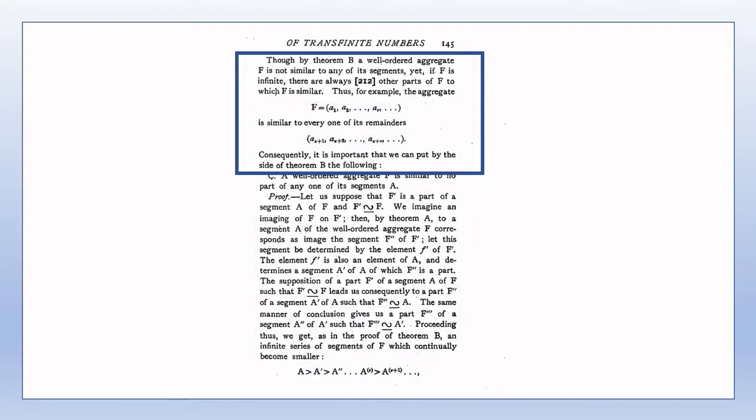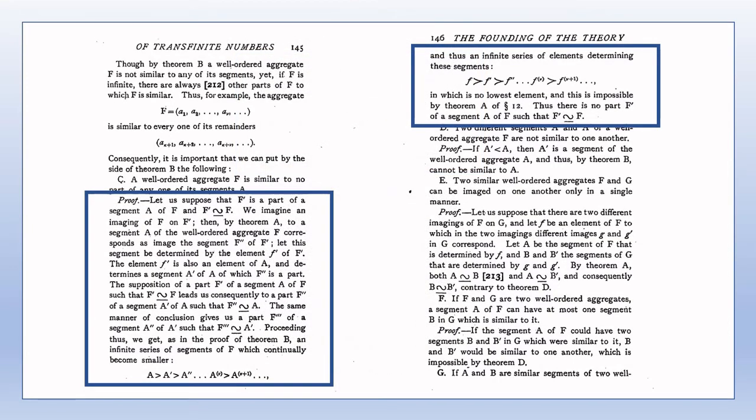On page 145, Cantor points out that even though a well-ordered aggregate can never be similar to one of its segments, as just shown in theorem B, the well-ordered aggregate can be similar to a remainder, and he gives an example to illustrate this. Theorem C would seem to be obvious in light of what's been proved in theorem B. The proof of theorem C follows a very similar idea to the proof of theorem B. The theorems and proofs of page 146 are very straightforward.